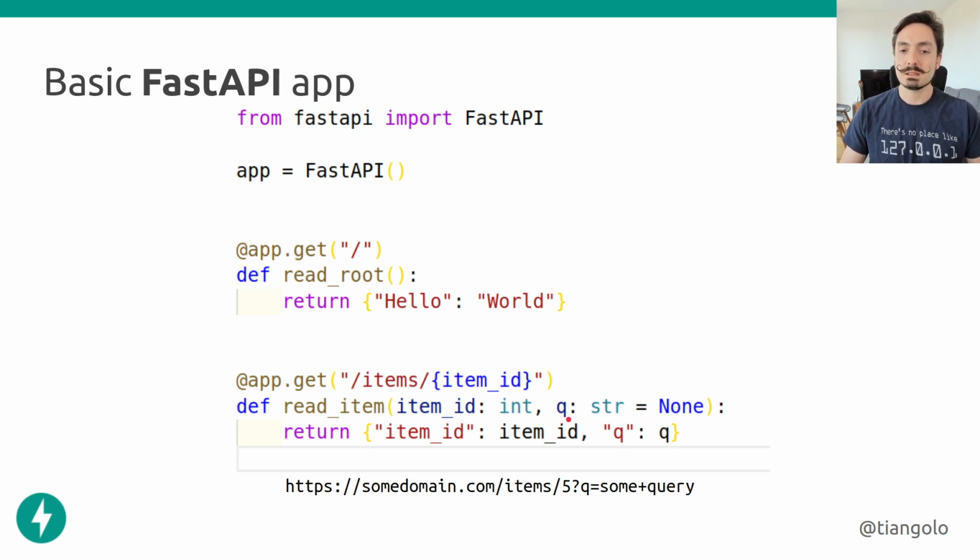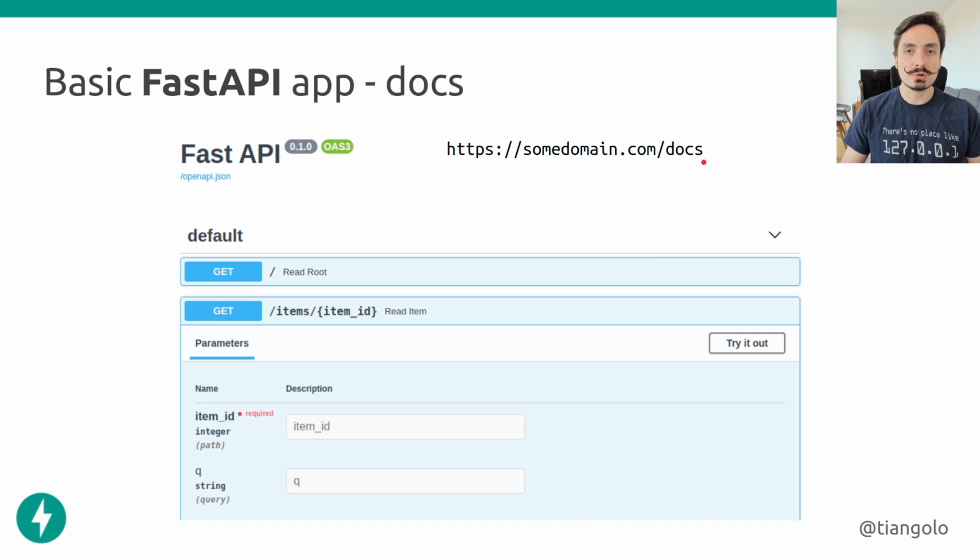Because this Q has a default value, in this case it's just None, then Q is not a required parameter. And now with this very simple application, if we go to /docs, then we're going to have this automatic interactive API user documentation, or API user interface, that shows the whole API that we wrote in code. We can see that we have the GET to the root path and GET to /items with the item ID.